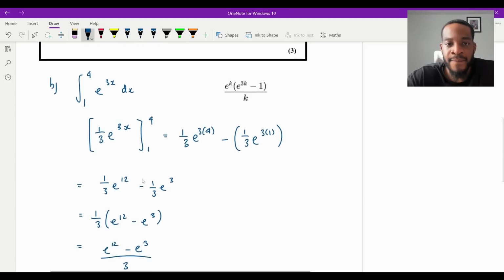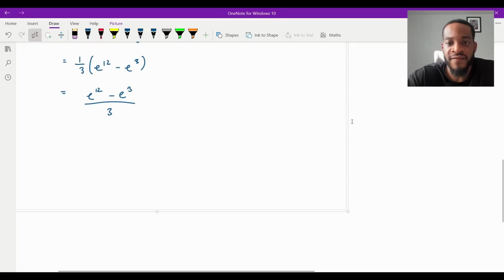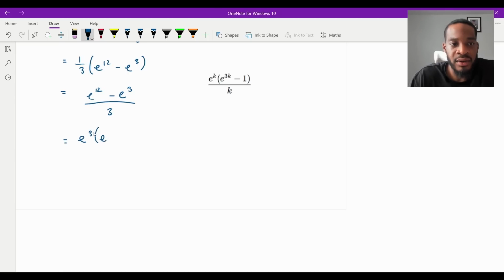And just to show that again, we need to take out a factor of e to the something. So if I look at the numerator, that's easy. We can take out a factor of e to the 3, can't we? If I factor out e to the 3, it will be e to the 3, and then e to the, what would that be? I'm taking it out, it's going to be a 9, isn't it? Because we have to add the powers, minus e to the, no, not e, it should be 1, isn't it? Because I can take that out like that, and this is all over 3.